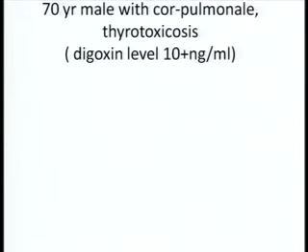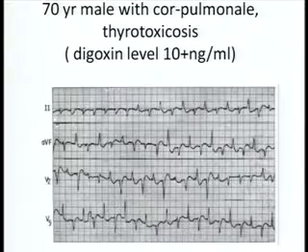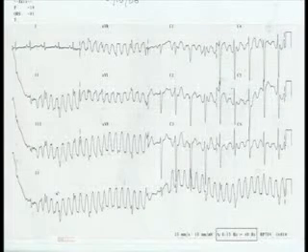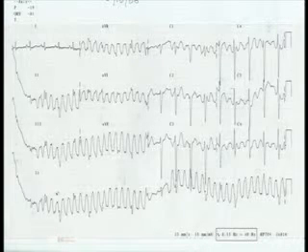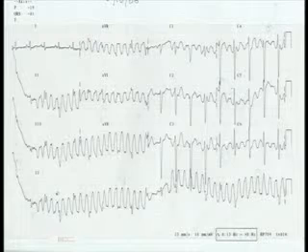No, he had an underlying bundle branch block. He had an LBBB baseline. Once he got converted to sinus rhythm, he had a bundle branch block, LBBB baseline. Pardon? No, he had a left bundle branch block baseline. Sinus rhythm showed an LBBB. I'm sorry, I didn't have that ECG to show you. I just gathered all these ECGs in a hurry, on the run.